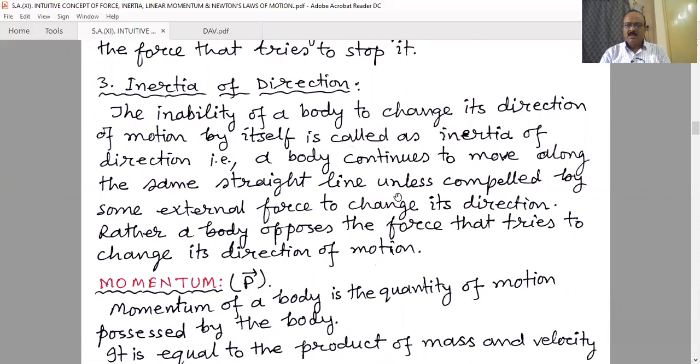For the change of direction, there must be an external force. This property, that means any moving object cannot change its direction by itself without the help of any external forces. This property is known as the inertia of direction.